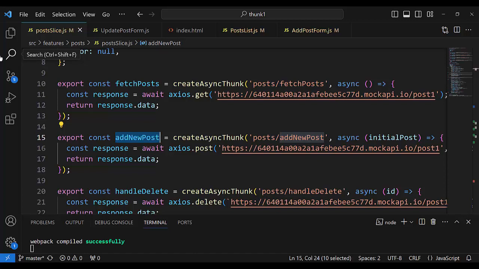addNewPost is like an outsider, like a wrapper around all that. It takes what it wants, and it wants what the promise returns. It is in response.data. And that response.data is given to extraReducers, to the builder, to the method addCase. And the method addCase is a reducer, and all about that reducer has an action object, what to do with the payload, all is in the case addCase.